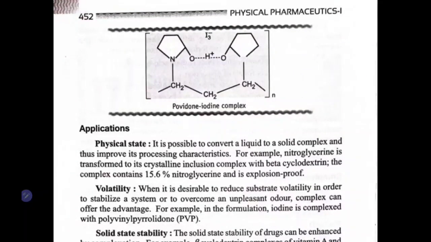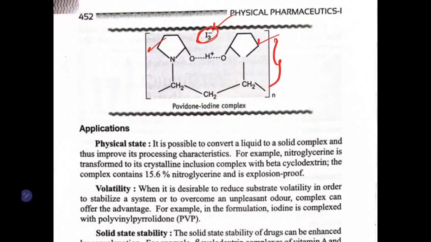Yeah, see, this is the structure of povidone iodine. So we have iodine here. This is the iodine which has been entrapped in the polymer PVP, polyvinyl pyrrolidone. We have pyrrolidone groups here, hence we got pyrrolidone. Polyvinyl pyrrolidone, in which the iodine is entrapped. Now the PVP is soluble and the complex which is formed is also soluble.